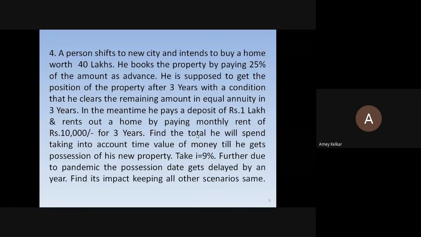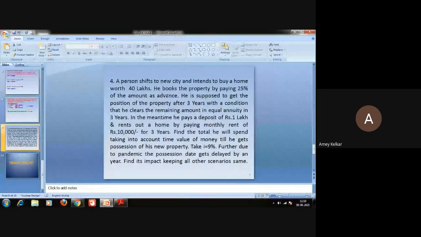So now see how much practical a problem it is. It is a very, very practical problem. A person shifts to a new city and intends to buy a home worth 40 lakhs. He books the property by paying 25% of the amount as advance. He is supposed to get the possession of the property after 3 years, with the condition that he clears the remaining amount in equal annuity in 3 years.